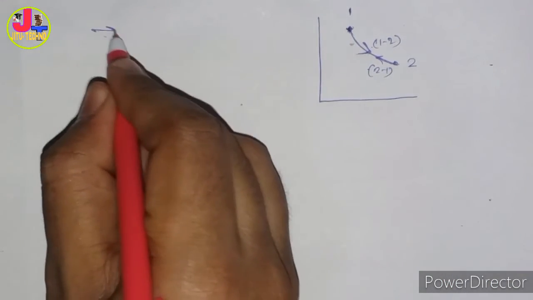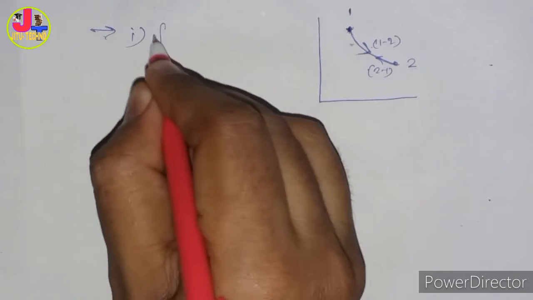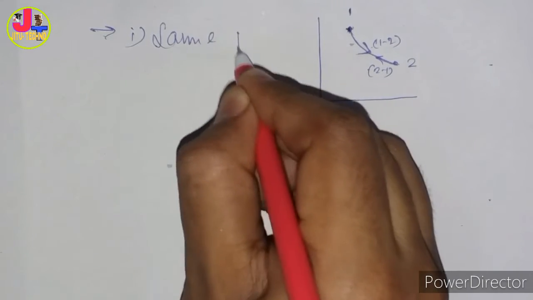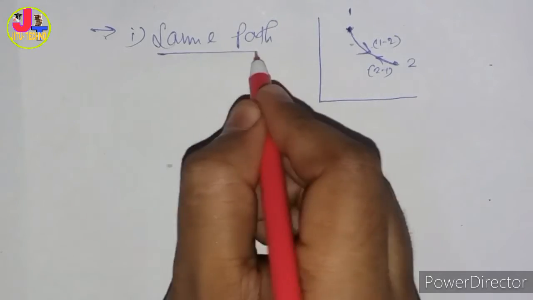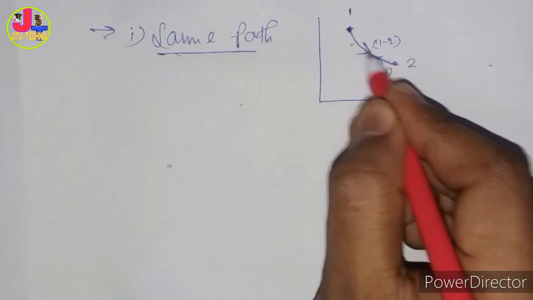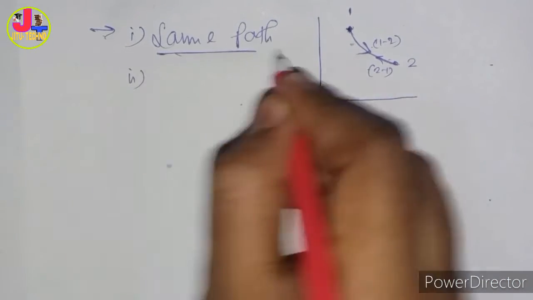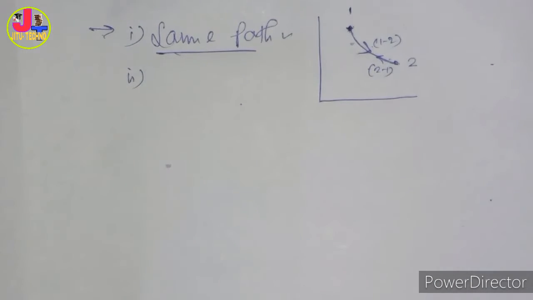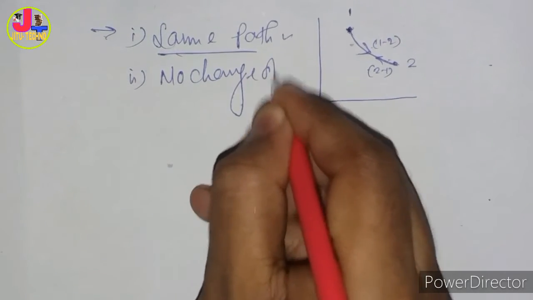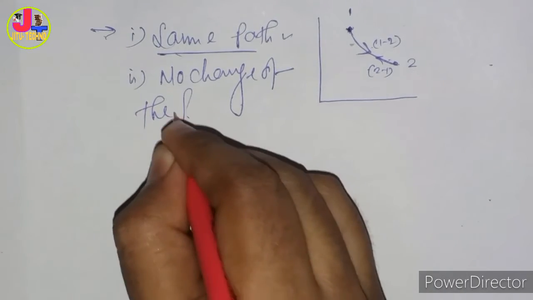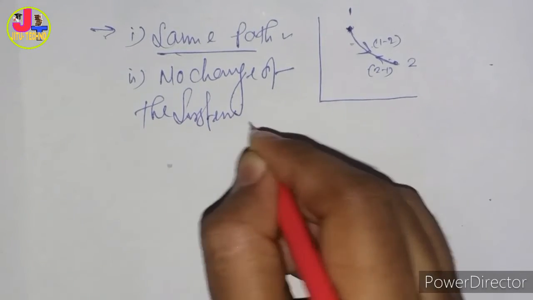Two conditions. First, the same path is followed, from 2 to 1. That condition is satisfied. The other condition is that there is no change in the system parameters.